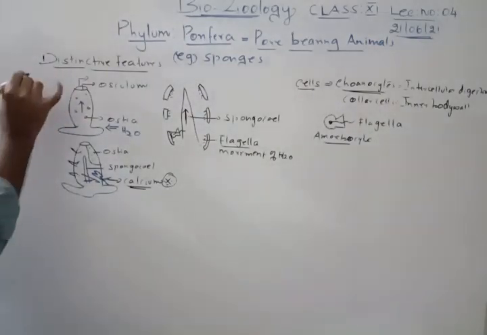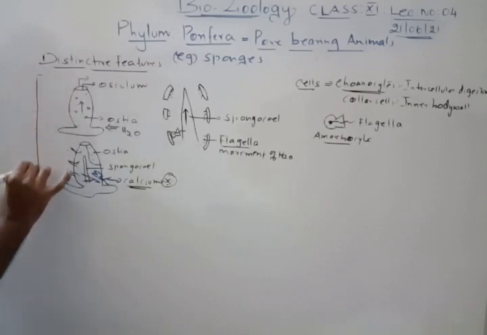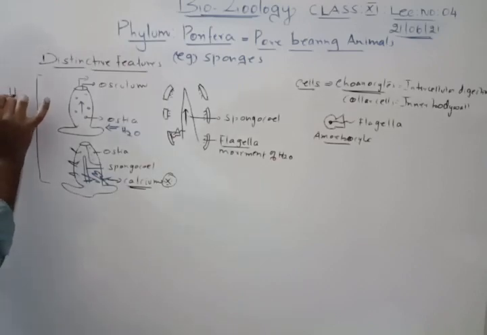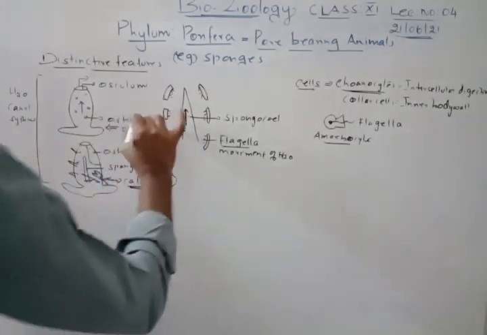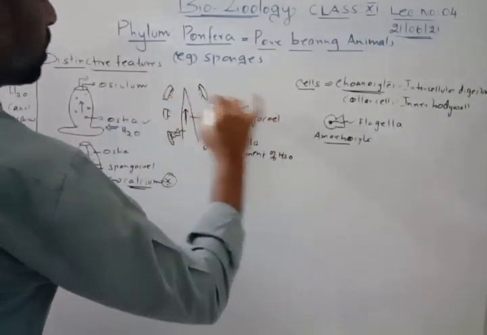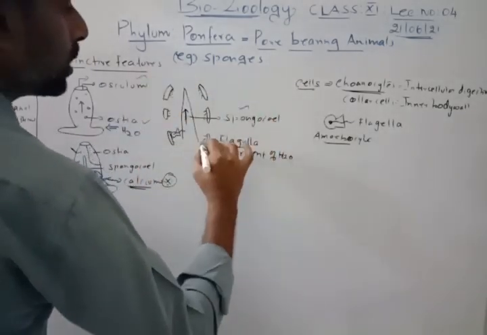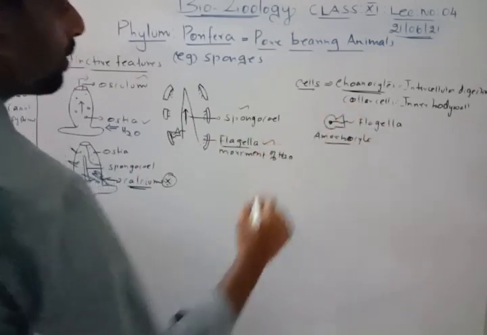Everything comes under the transport of water, so this is called the water canal system. In the water canal system we have the ostia, then spongocele, osculum, as well as the conocyte, which has the flagella.